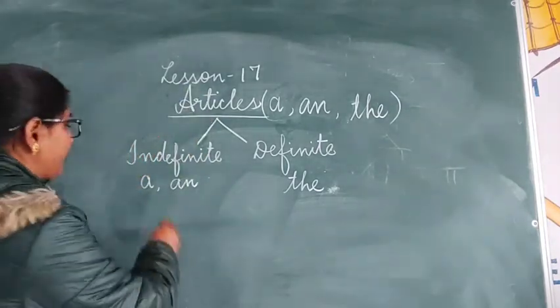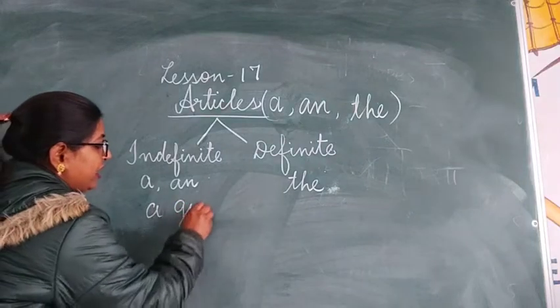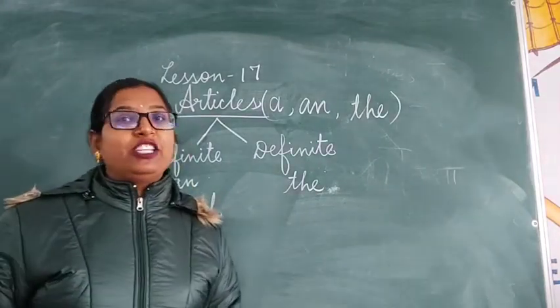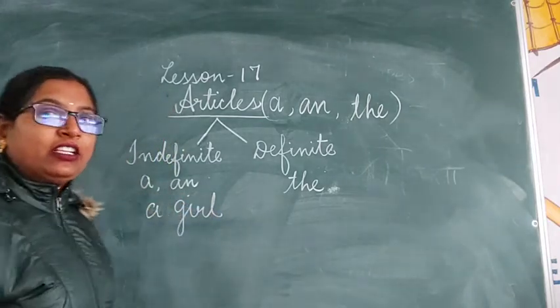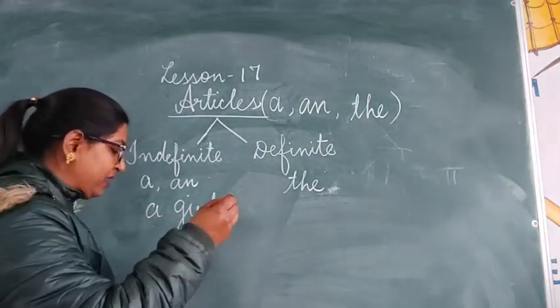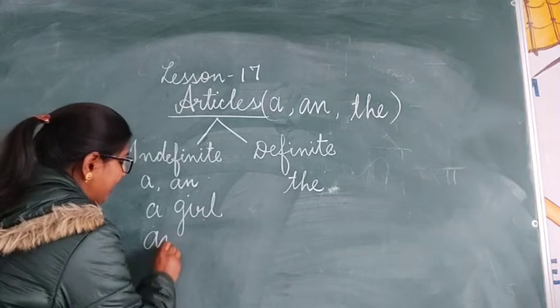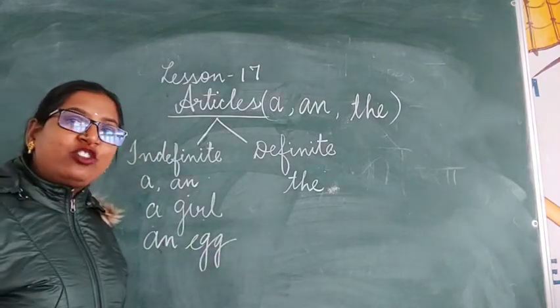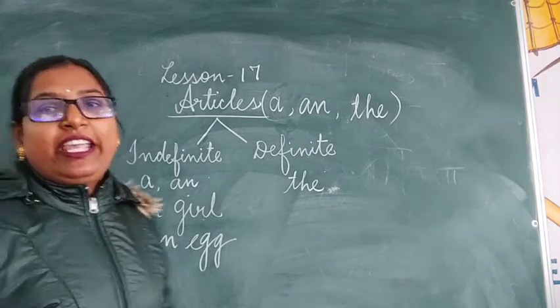If I write a girl, it can be any girl. We are not talking about any particular girl. If I write an egg, it can be any egg. We are not talking about any particular egg.